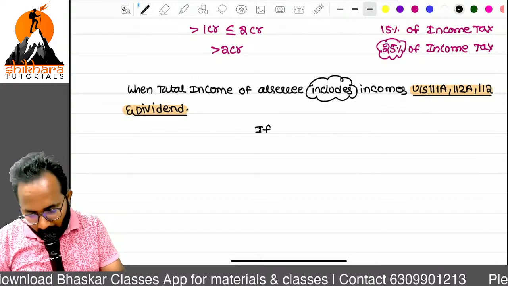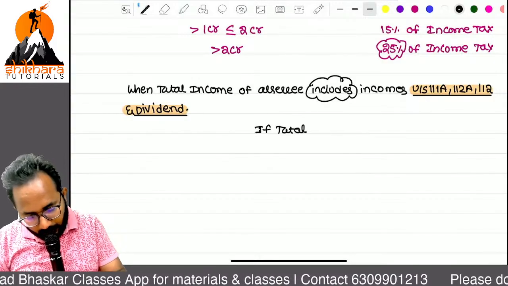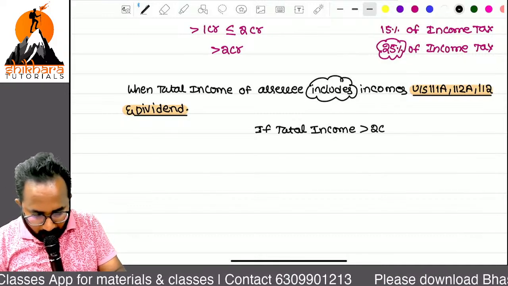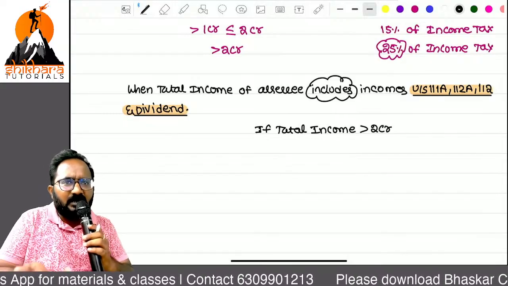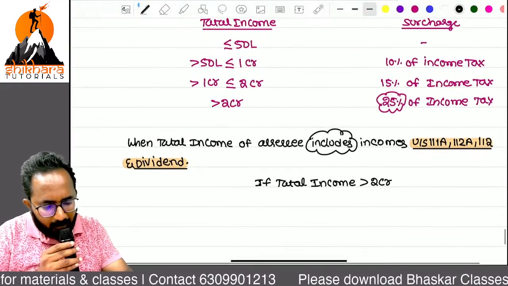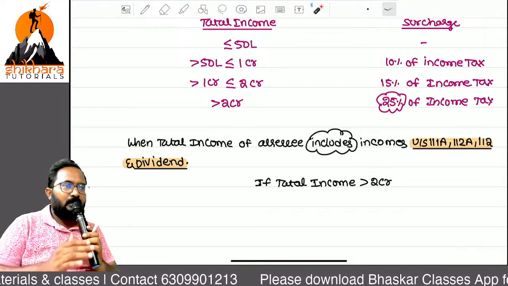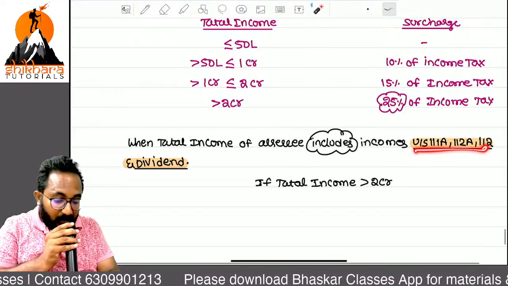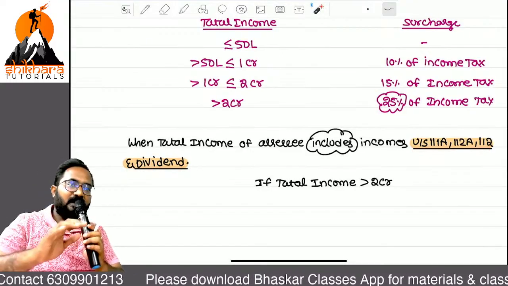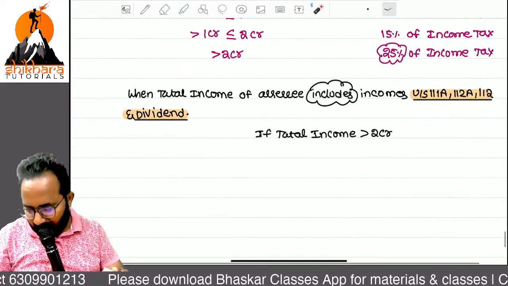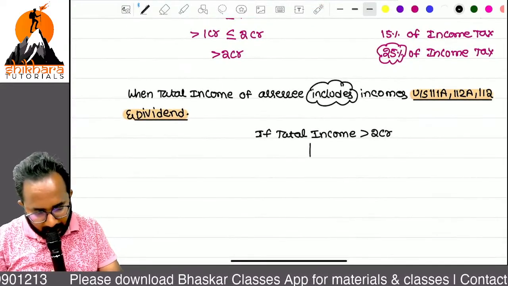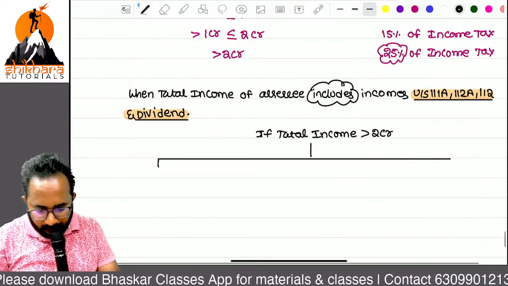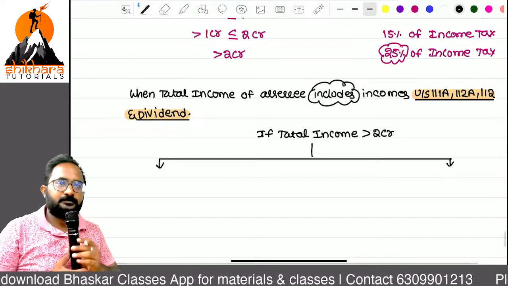The problem will arise if the total income is more than 2 crores. Below 2 crores, not at all an issue; the maximum we can apply is 15% only. But if the total income is more than 2 crores and these incomes are included, then only the issue will arise. I will give you some examples also. If the total income is more than 2 crores, just check it out.